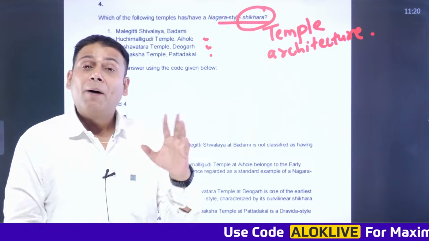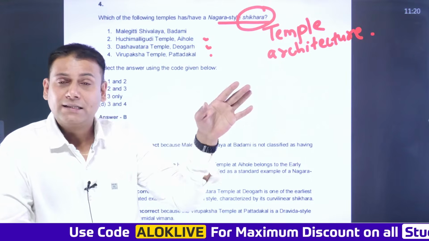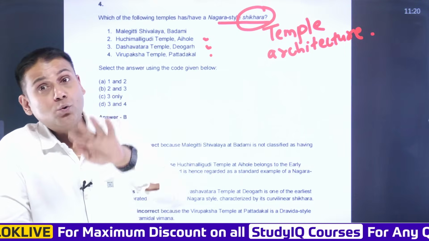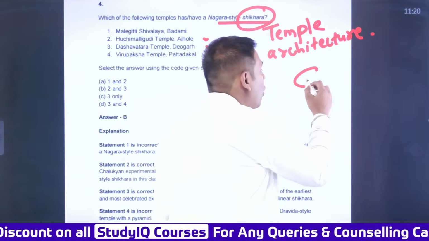In North Indian architecture, during the initial phases, you won't observe elaborate gateways. But in South Indian temple architecture, you will observe elaborate gateways, referred to as Gopuram.